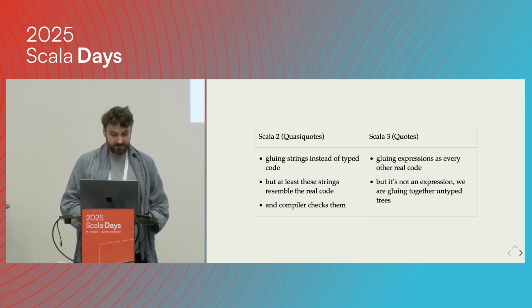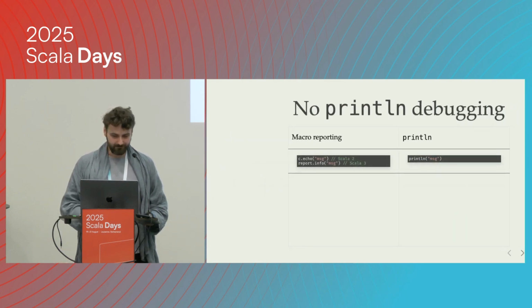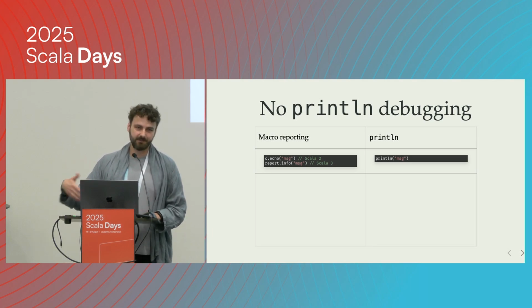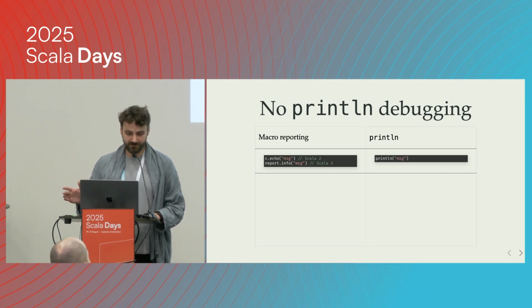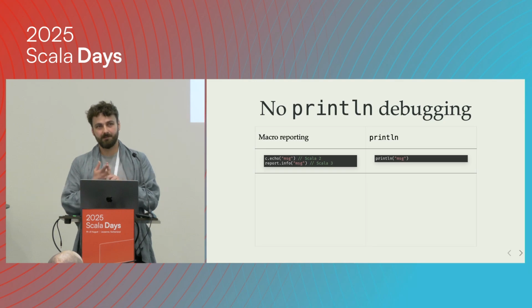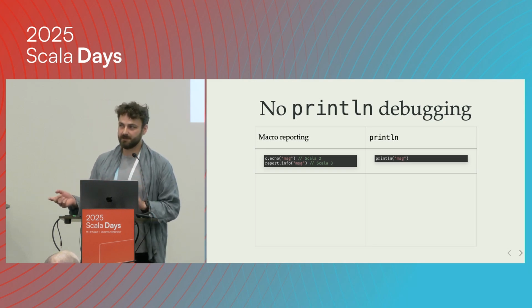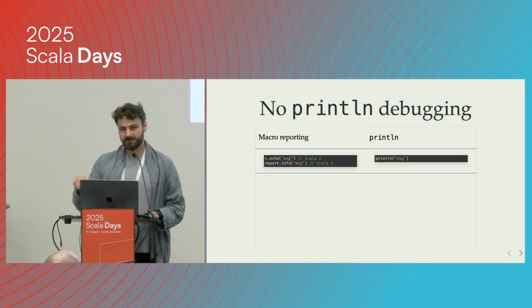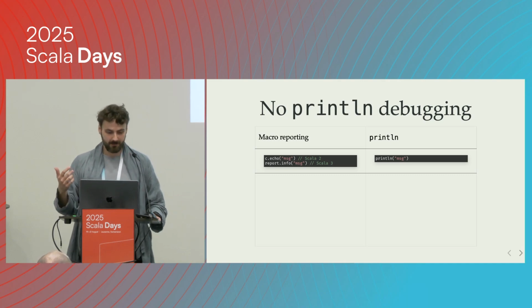So what are the issues we might have when working with APIs? Basically, if we want to provide some debug capabilities to the users, we cannot really rely on print lines. If we're working locally, print line might be very useful, but much more useful things are on Scala 2 and Scala 3, those features for reporting, because they appear in the console. They're being reported by Scala Metals. If you're using an IDE, they might be reported by IDEA. If you have this code in your IDE, then those little things will generate nice inline hints, and you can just hover and see some nice information from the macro.